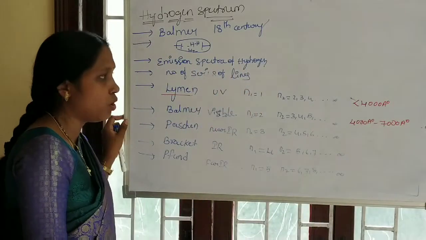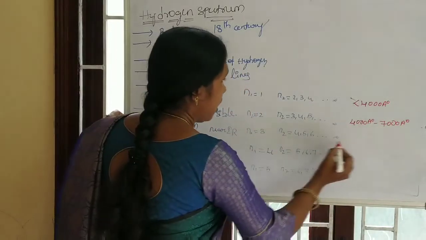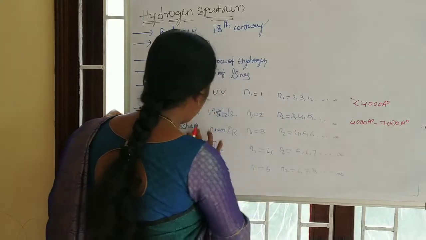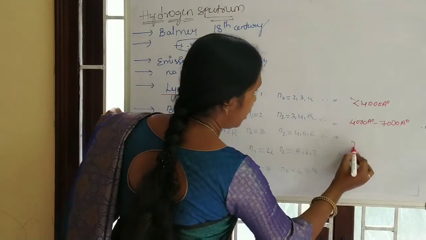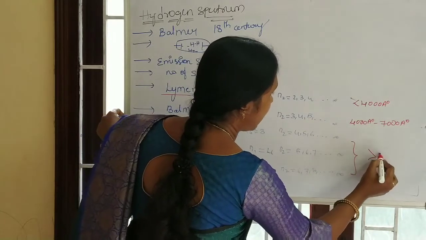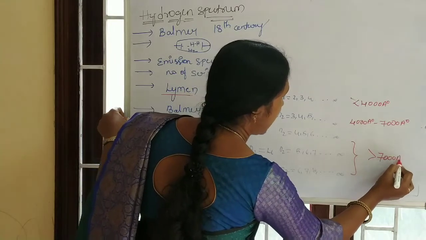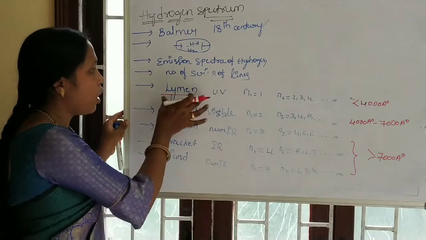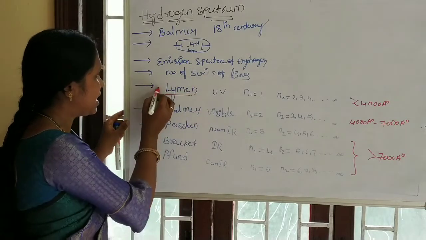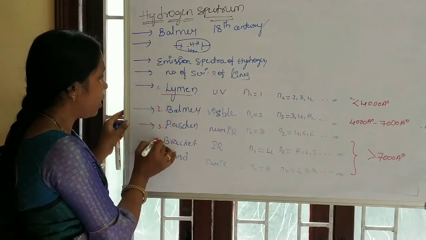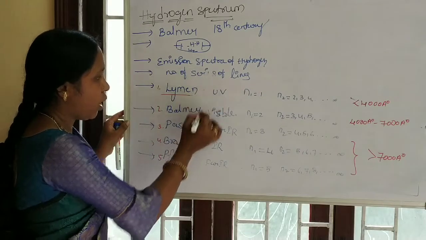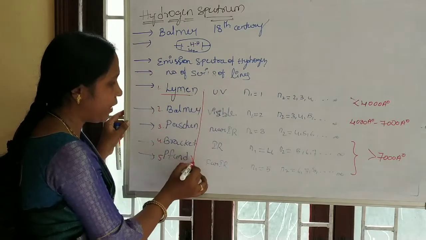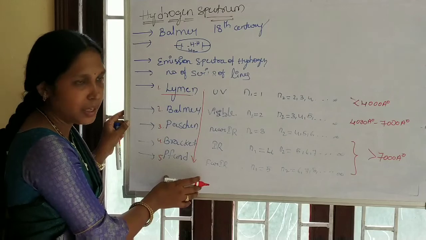In all three, Paschen, Brackett and Pfund, the wavelengths are greater than 7000 angstroms. That means if you observe all five series as 1, 2, 3, 4, 5, from top to bottom, the wavelength increases.